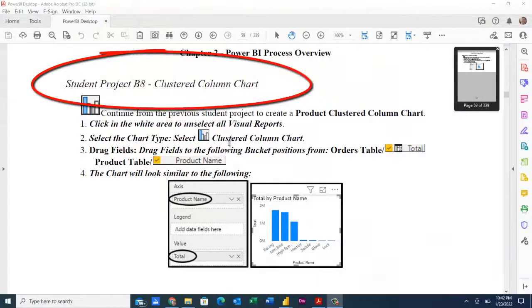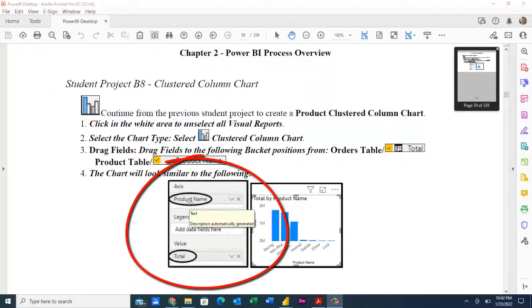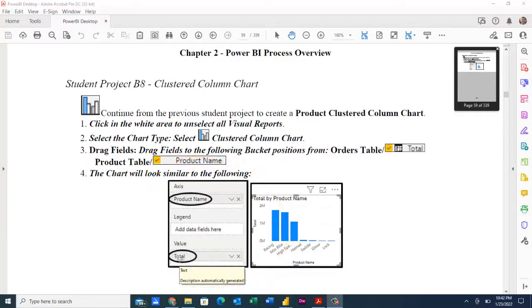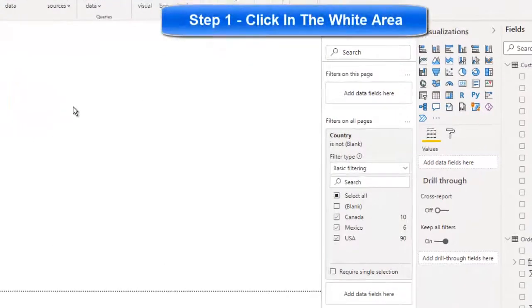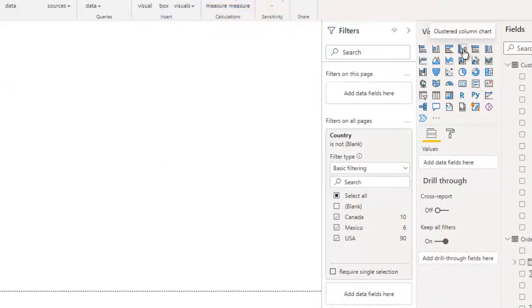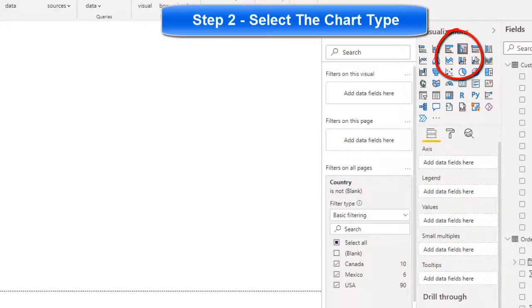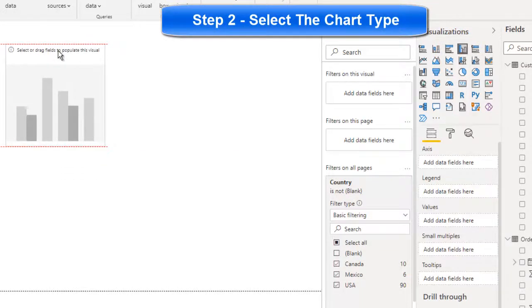On student project B8, we're going to create another clustered column chart, but this time we're going to pull the data from the products table. We're going to use the total value from the orders table. Let's come over to Power BI. Click in your white area to make sure nothing's highlighted. Choose a clustered column chart. Move it up to place.